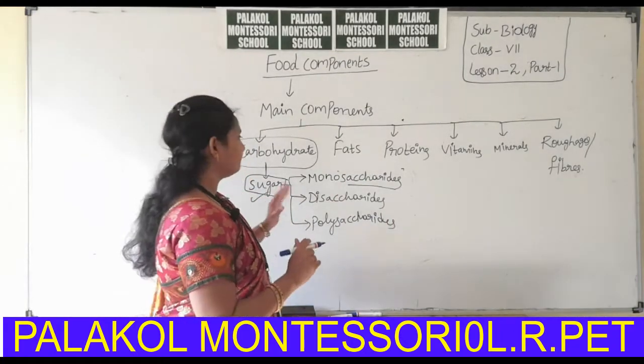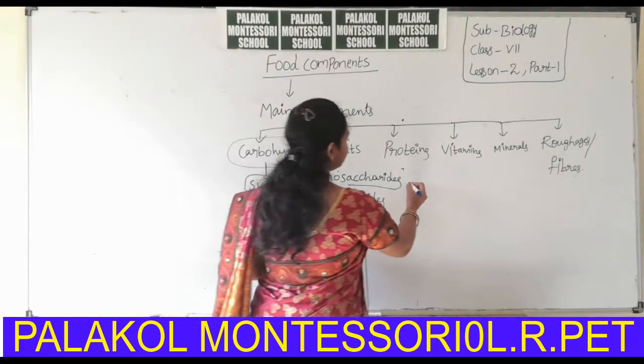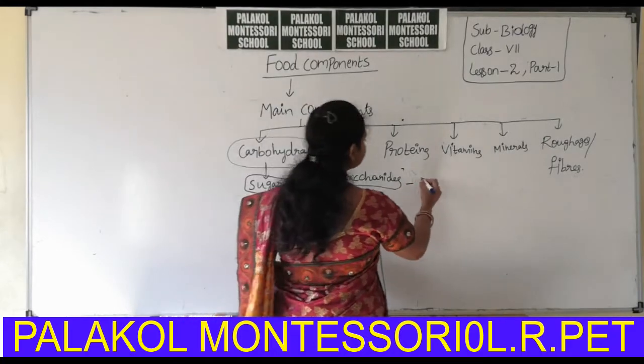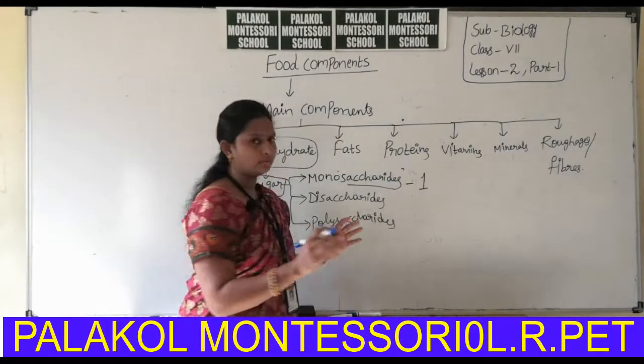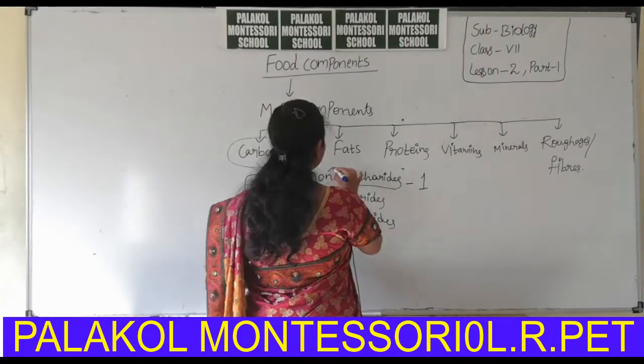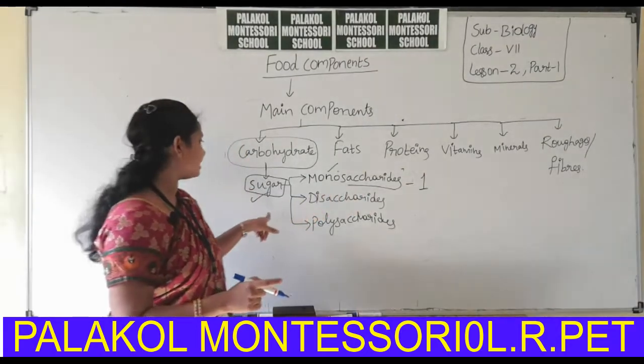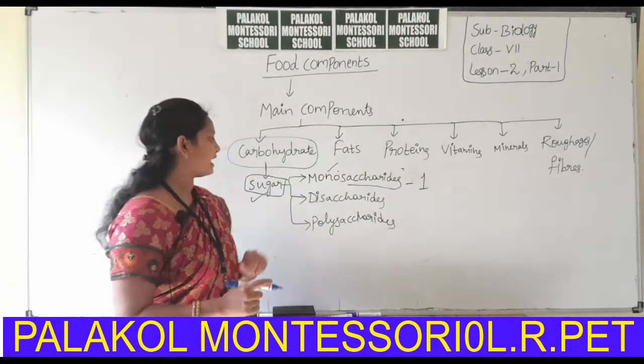Okay students, here if the saccharide number is 1, if the molecule has only a single sugar molecule, it is called a monosaccharide. Mono means 1. Only one sugar molecule is present, that is called a monosaccharide.